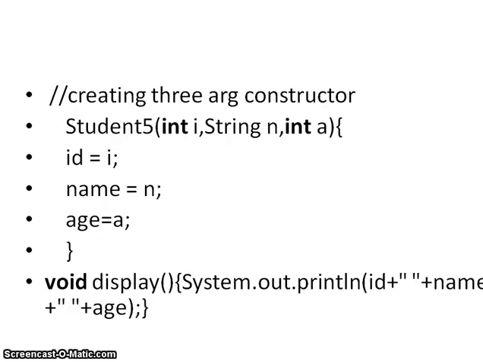Another constructor I am taking over here has three parameters: integer i, string n and integer a. What I am going to do here is simply assign the value of i to id, the value of n to name and the value of a to age. So it is a three-parameter constructor. Next I am going to display the id, name and age.